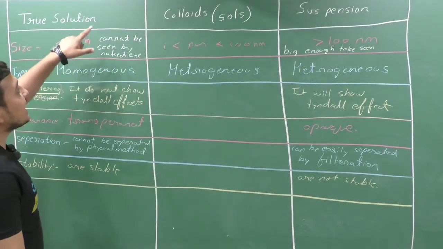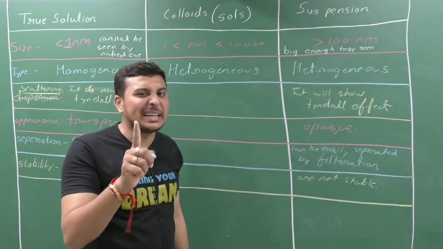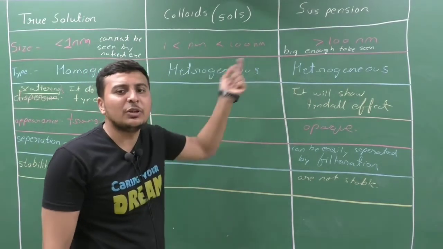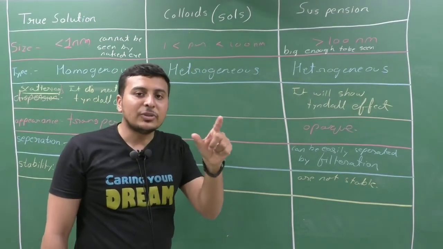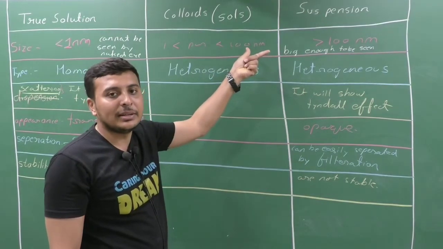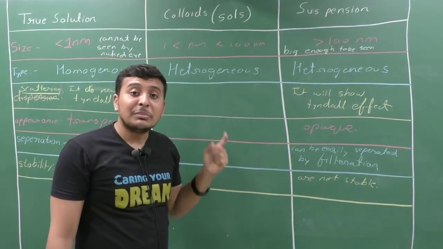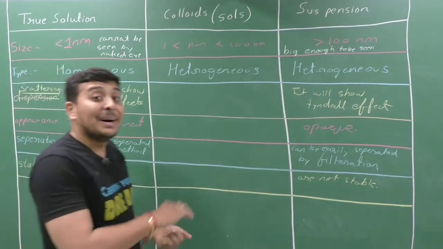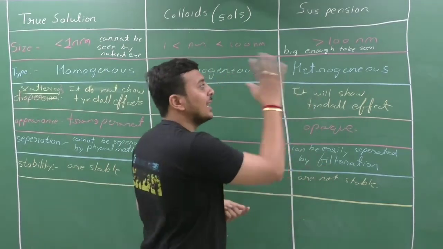The particles are too small. In colloids, particles cannot be seen by the naked eye, because a size of 100 nanometers is not able to be visualized by our eye. Our eye cannot see particles of size less than 100 nanometers. Clear? So the particles cannot be seen by the naked eye. It means it is a property similar to a true solution, but the particles are big enough to scatter a beam of light.